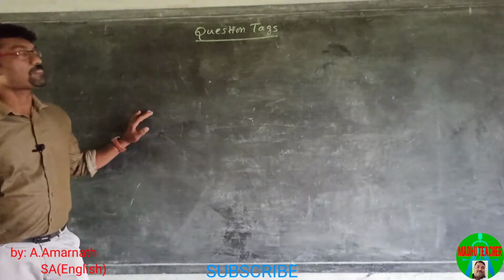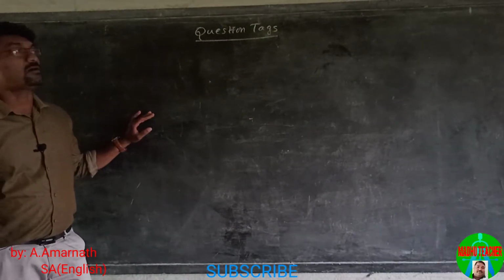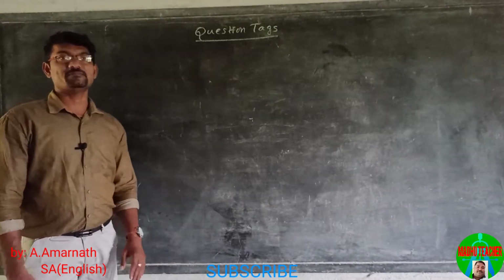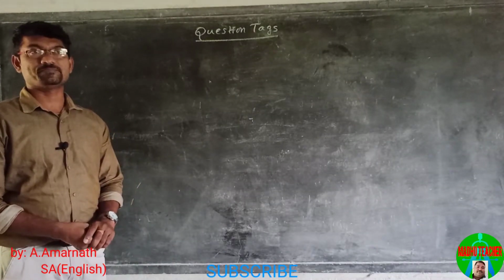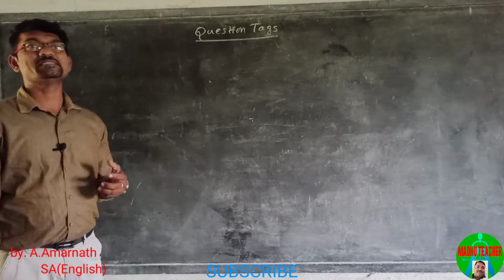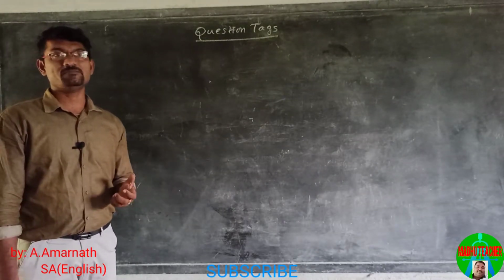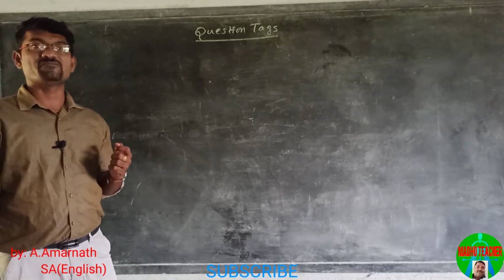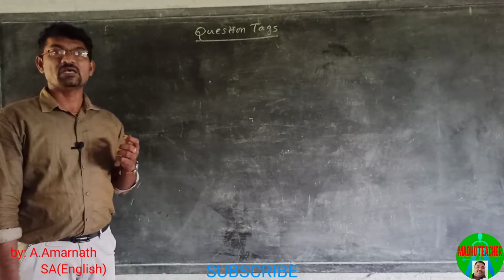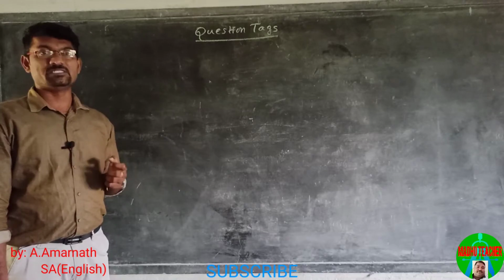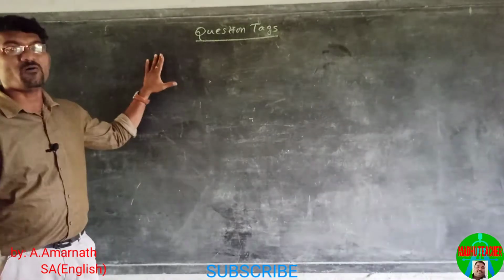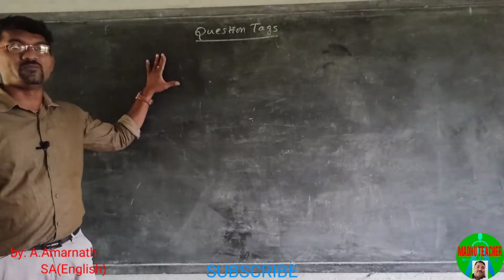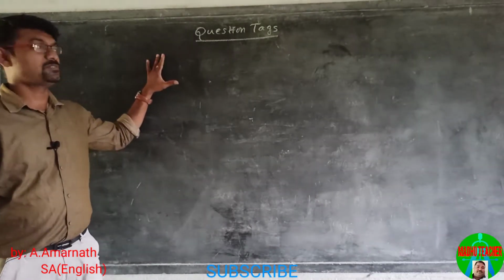Let us see how we can construct question tags. The meaning of a question tag depends on intonation. It depends on how we say it. If our voice goes down, we expect the listener to agree with us. Or if our voice goes up, we are really asking a question. Let us see how we can make question tags by using helping verbs plus pronouns.